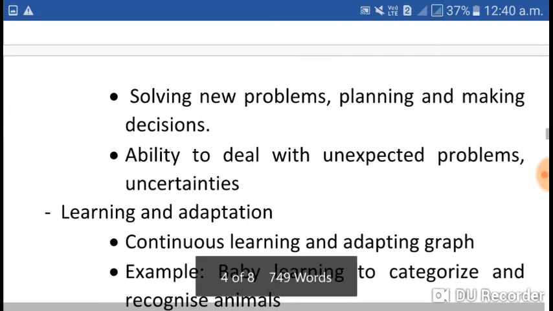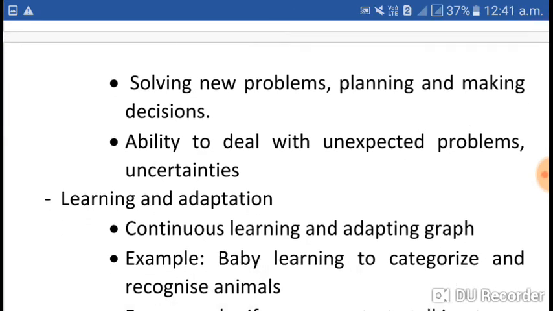Ability to deal with unexpected problems, uncertainties. Yes, unexpected problems, weak problems we have already discussed in ninth class too. So if one can deal with unexpected problems, that is intelligence.